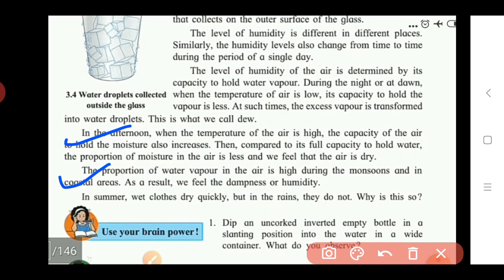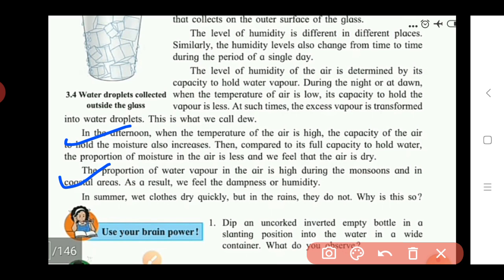But when the temperature is low during the monsoon or in the coastal areas, what happens? The proportion of water vapors in the air is very high, and here also, due to less temperature, the air doesn't hold the water vapors in the form of gas. Due to this, it gets converted into smaller water droplets in the air, and due to this, we feel the air is very moist, or it feels wet. So here we feel dampness or humidity during this monsoon or in the coastal region.